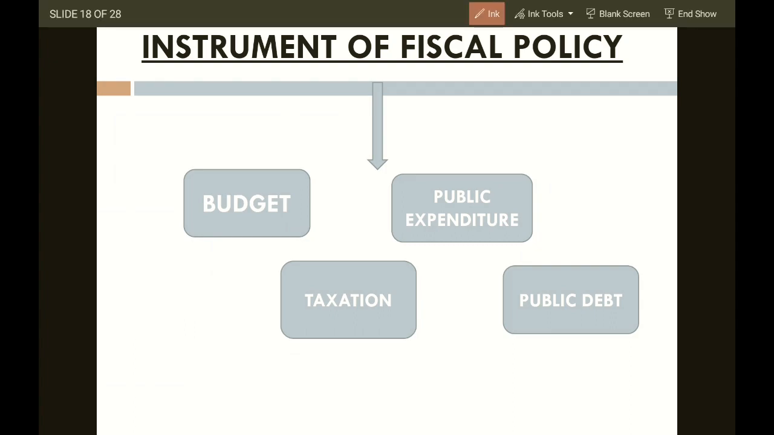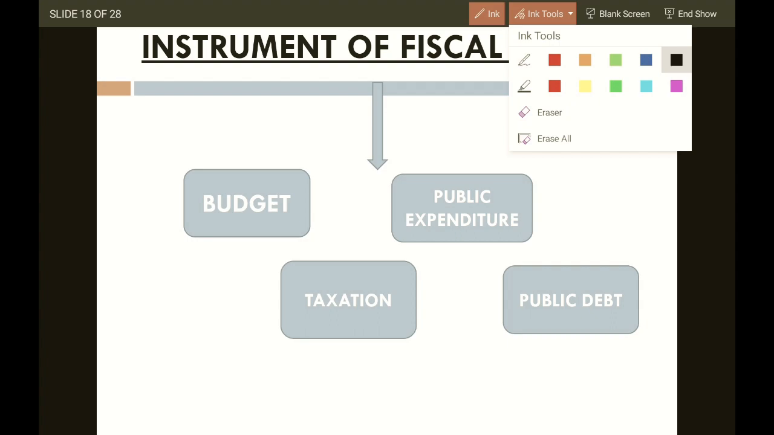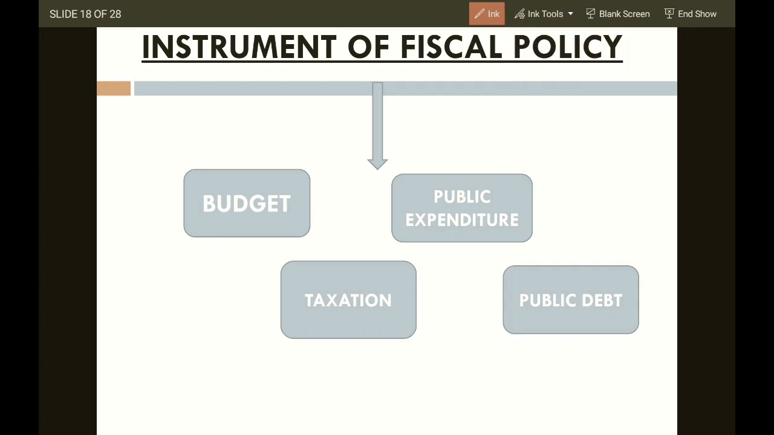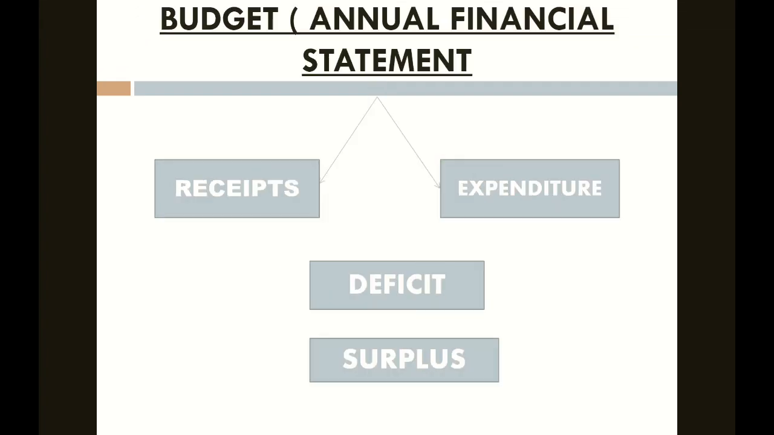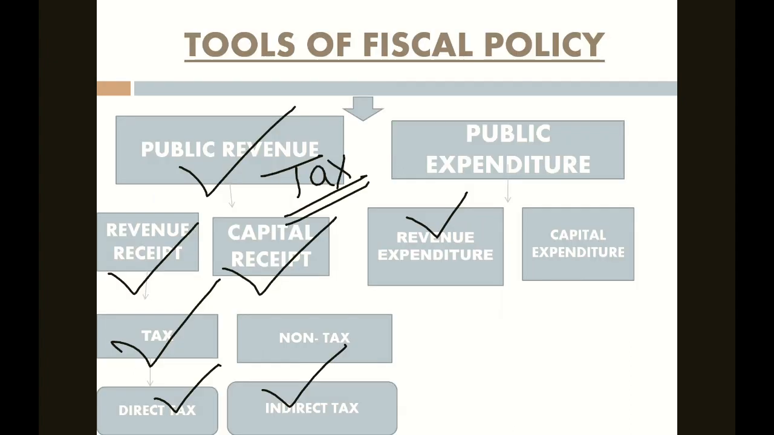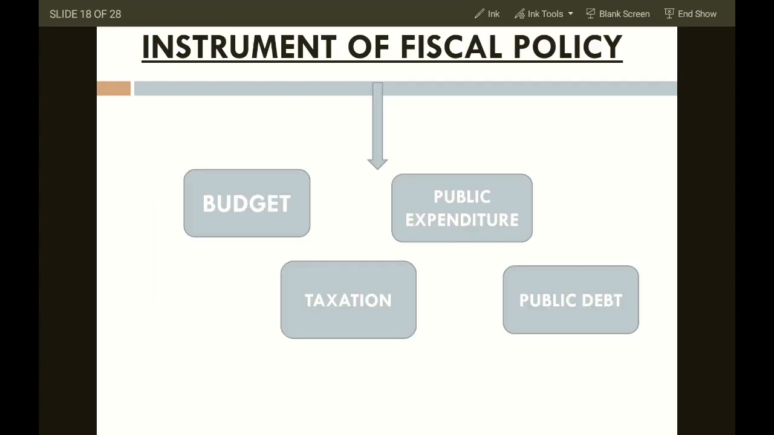Now budget. First point is budget. What is budget? Budget is an annual financial statement which is presented by the government of India. It's presented annually. There are two things in a budget.